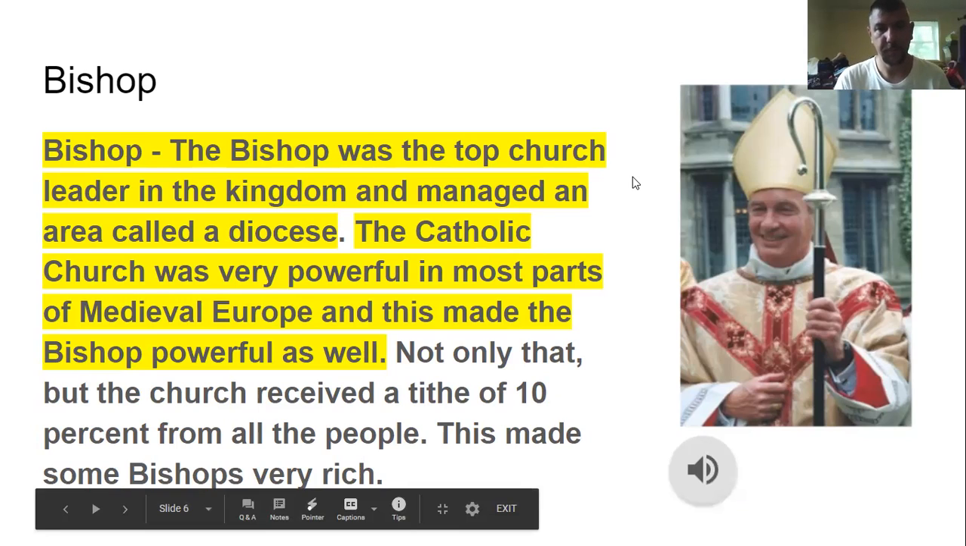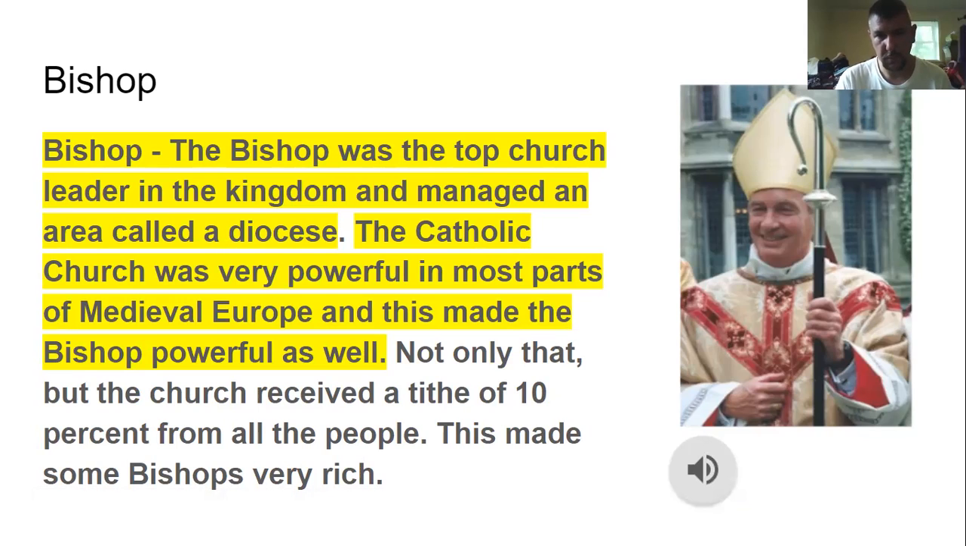Bishop. The bishop was a top church leader in the kingdom and managed an area called a diocese. The Catholic Church was very powerful in most parts of medieval Europe, and this made the bishop very powerful as well. Not only that, but the church received a tithe of 10% from all people. This made some bishops very rich.